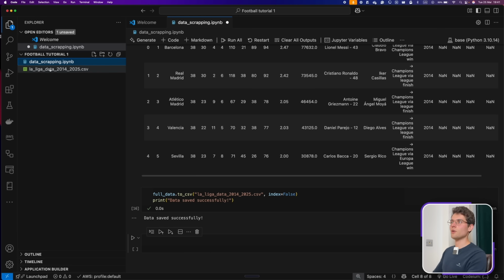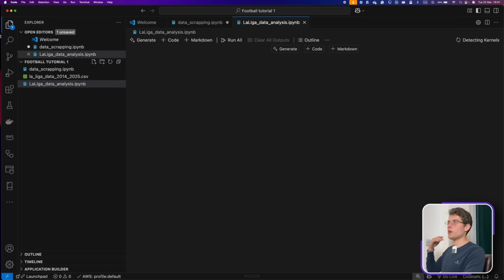And we can see here in our files, we have this La Liga data 2014 2025. Next, what we can do is create La Liga data analysis.ipynb, and this is where we're now gonna do the analysis, the visualization, the machine learning.